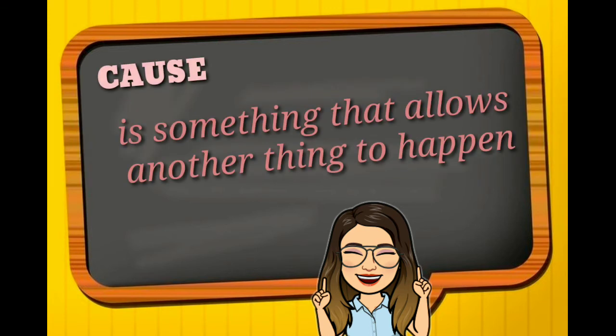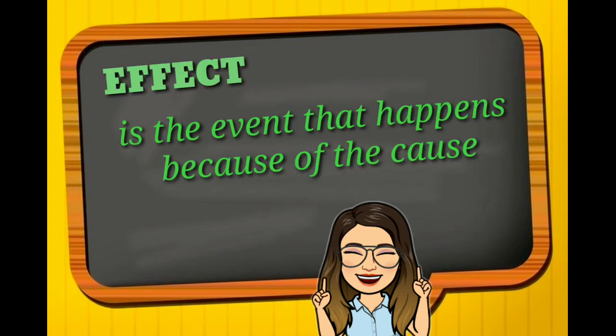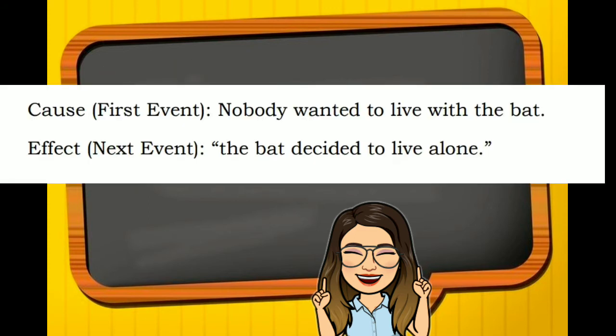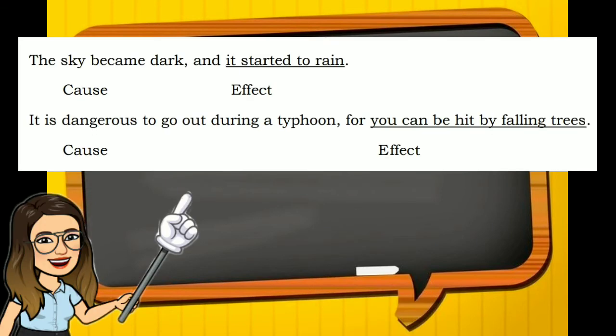A cause is something that allows another thing to happen, while an effect is the event that happens because of the cause. Going back to the first sentence above, we can identify the following parts. We are told that the cause or the first event is that nobody wanted to live with the bat. The second event, which resulted from this situation, is that the bat eventually decided to live alone, since nobody wanted to stay with him.